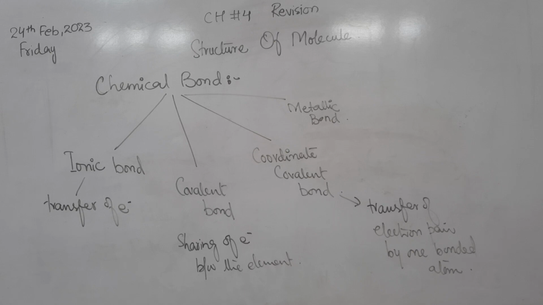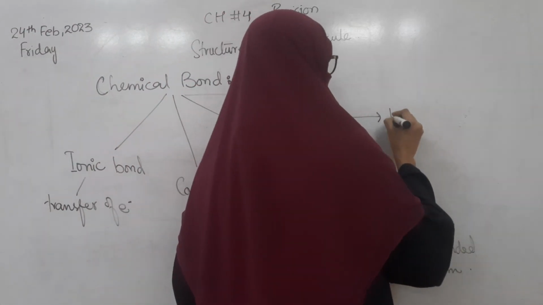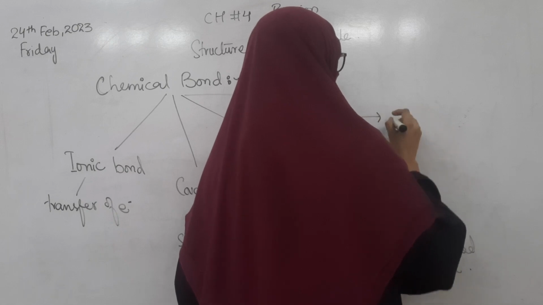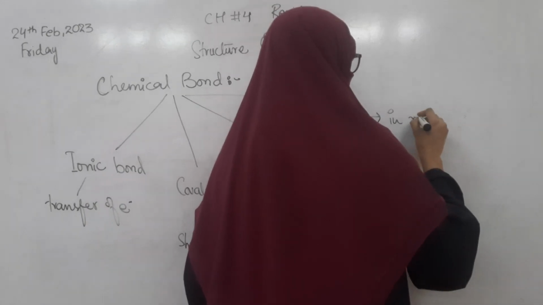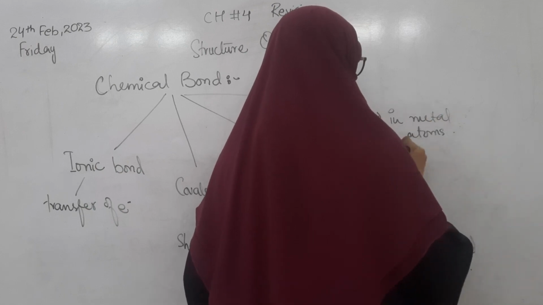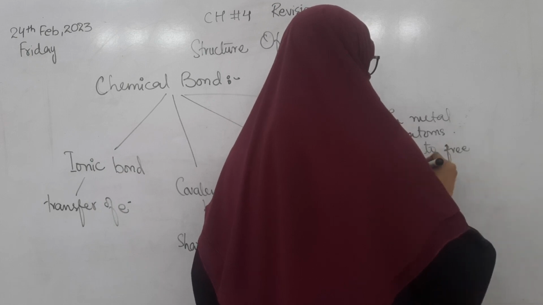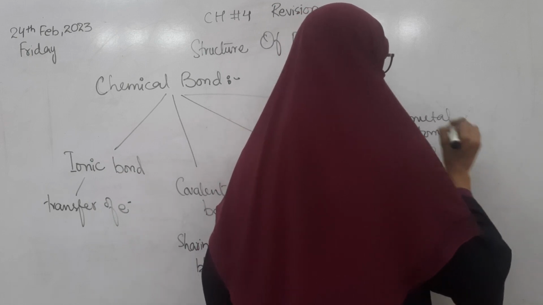It is present due to the mobile or free electrons in the metal. So it is present in metal atoms due to the presence of free electrons.